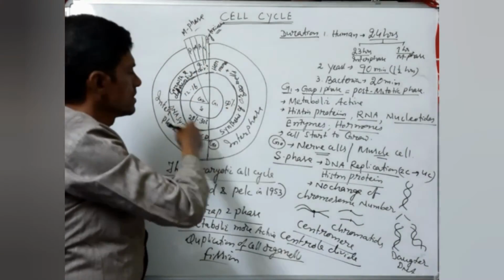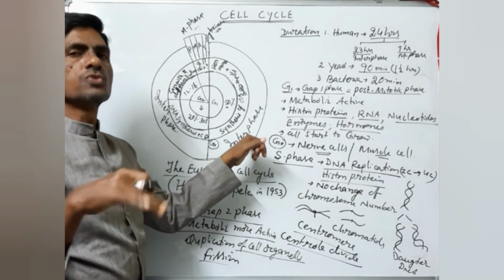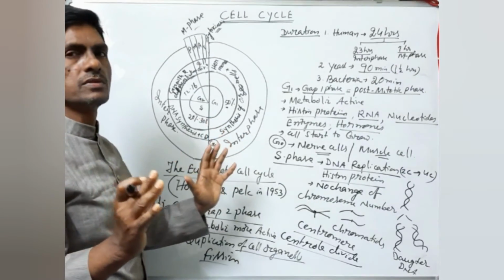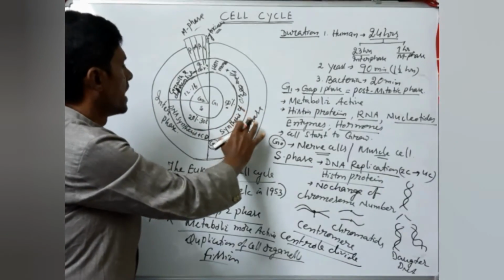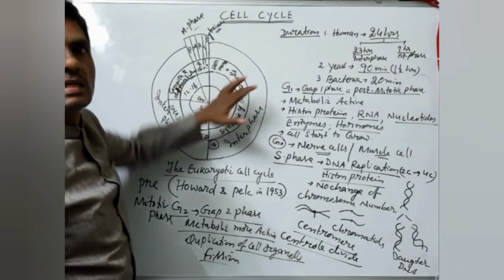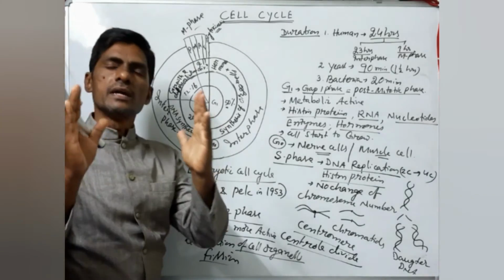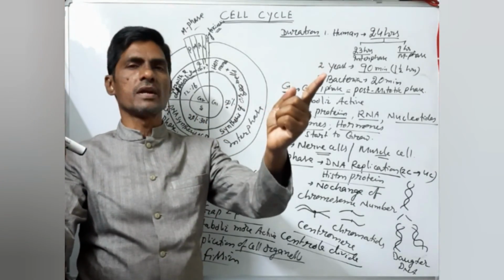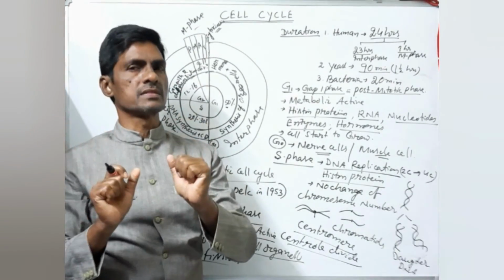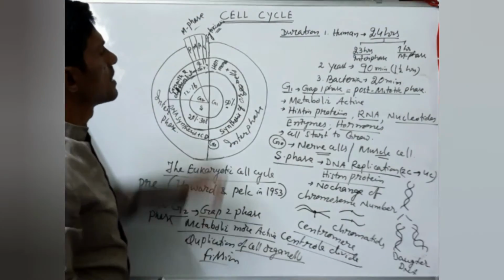The two cells undergo here what is called the resting phase, or you can say interphase. Resting phase means there is no division of the cell, but metabolically it is active and the organelles will be developed perfectly, and it is again ready for the next mitosis. That's what it is called. Interphase is the interval between one mitosis and another mitosis. Between the two mitoses, the middle part of the cell cycle is called interphase. So this is all about the cell cycle.